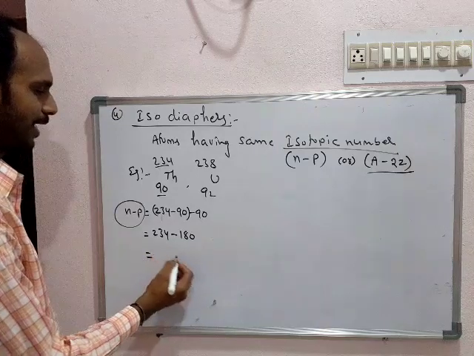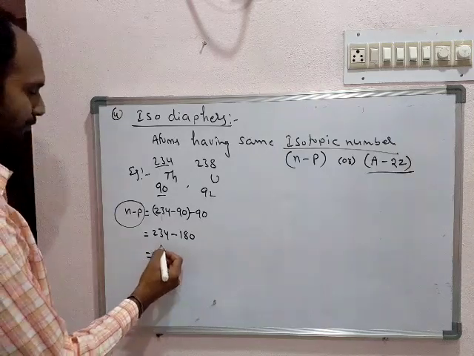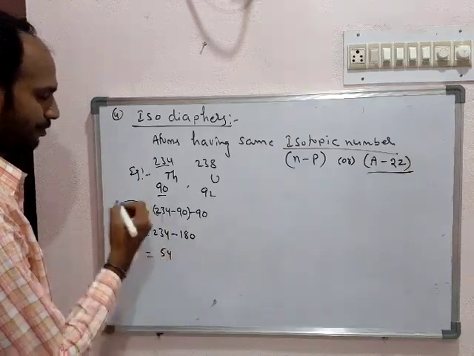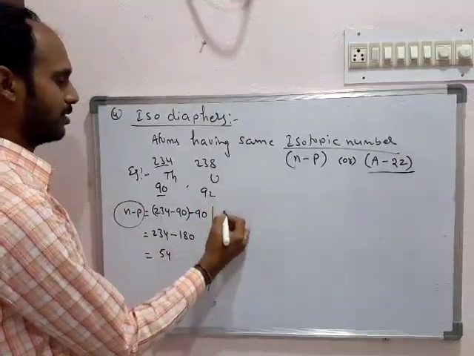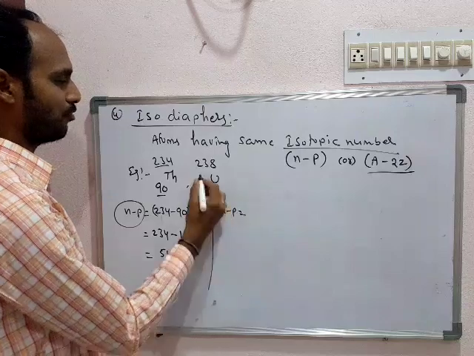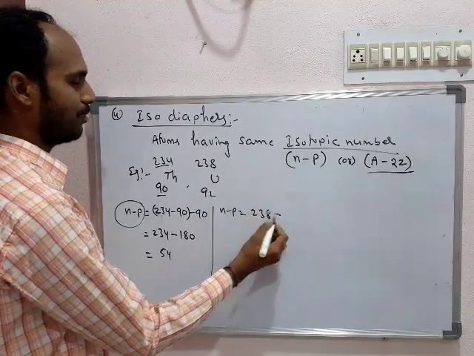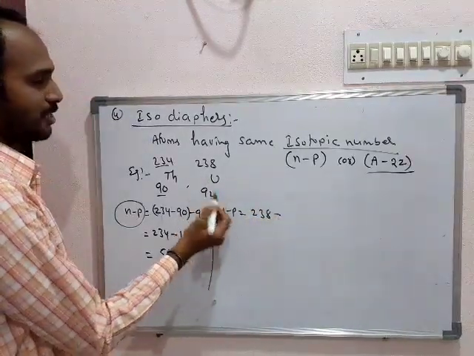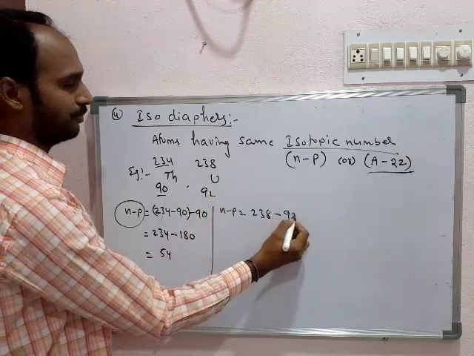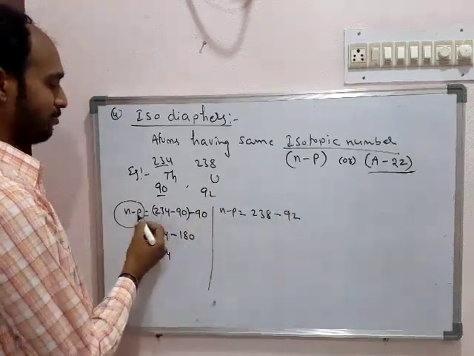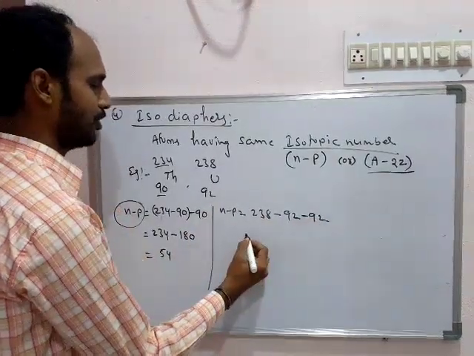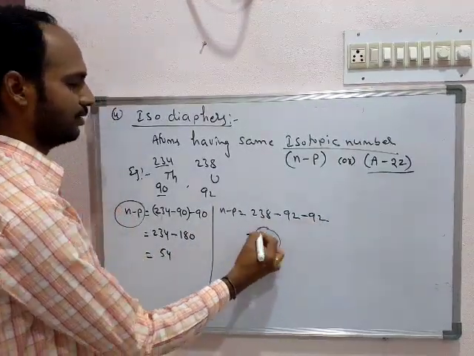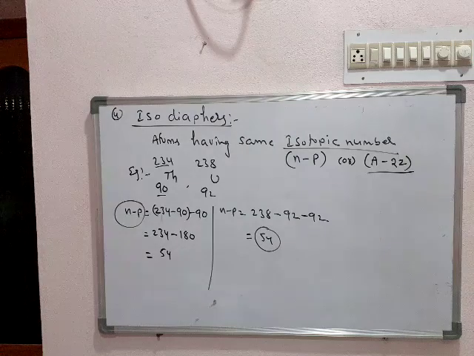What is our total value? 54. Again here, 238. What is the N minus P value for it? Neutrons means 238 minus 92, the protons, Z. It also gives the value 54.